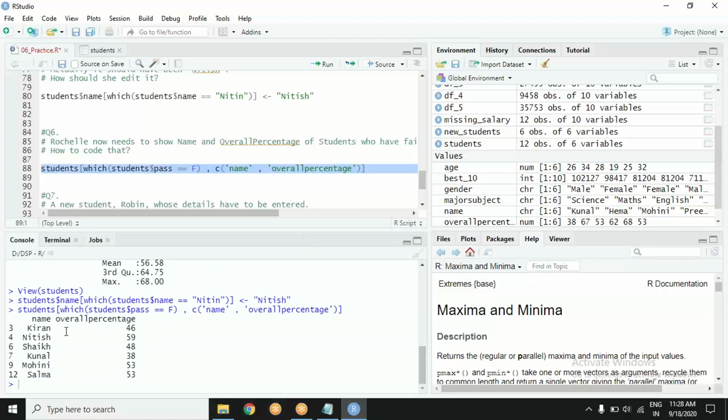Here it is. So these are the students who have failed, and this has been their overall percentage. Fair. So at the same time, you can filter columns and rows, both. You can use a condition also, you can use a column name also.